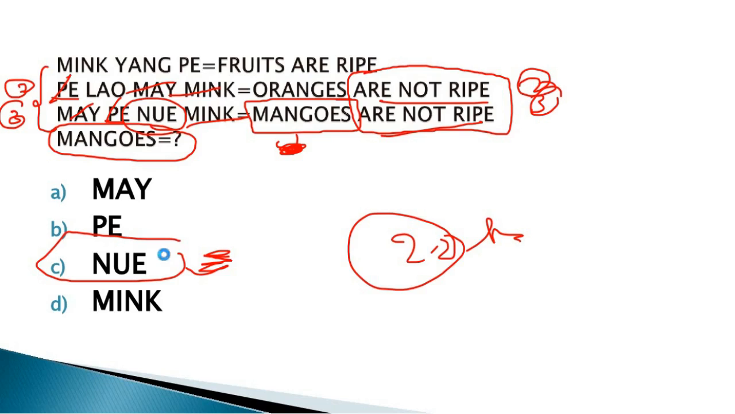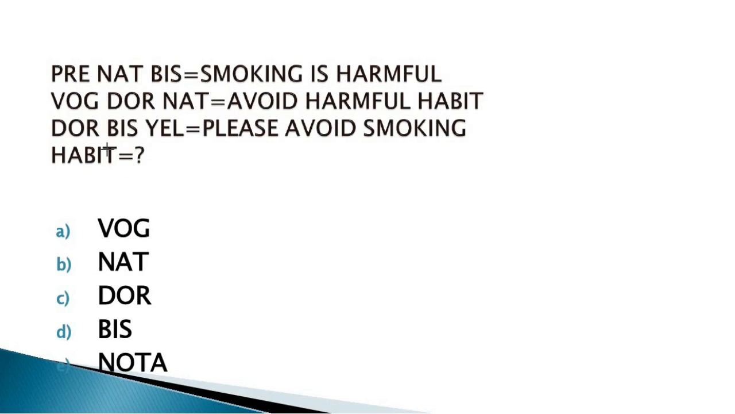Clear? The next question is: PRENATBIS is the coding for "smoking is harmful", and the second statement is VOGDORNAT, the coding for "avoid harmful habit", and the third statement is DORBISYEL, the coding for "please avoid smoking". We have to find the coding for "habit".